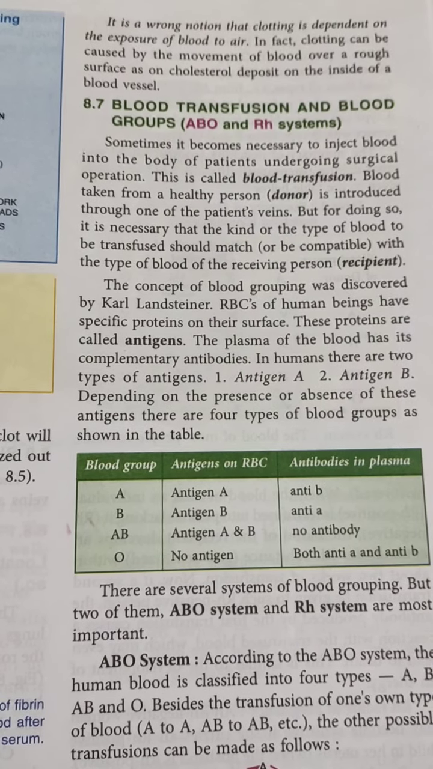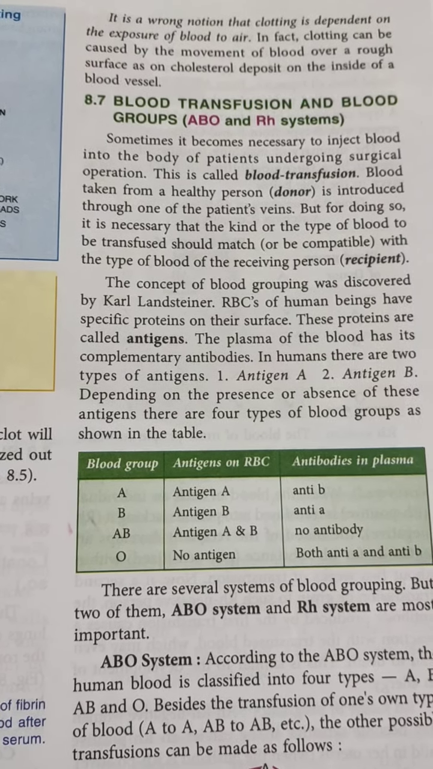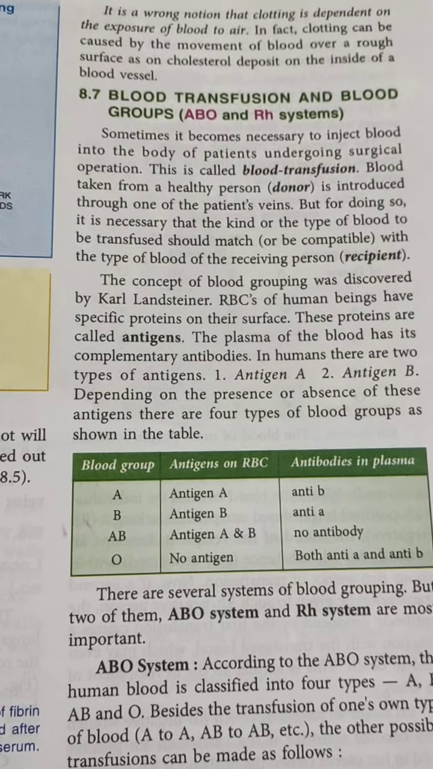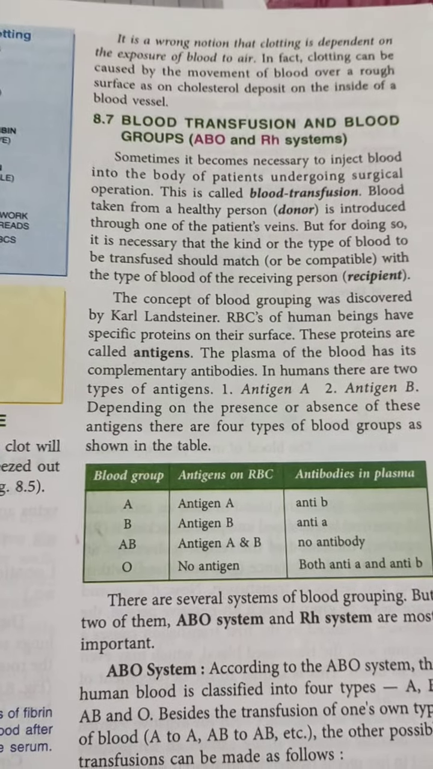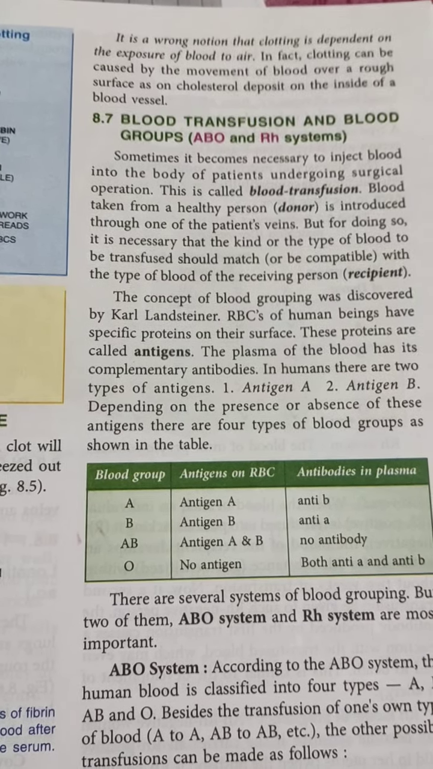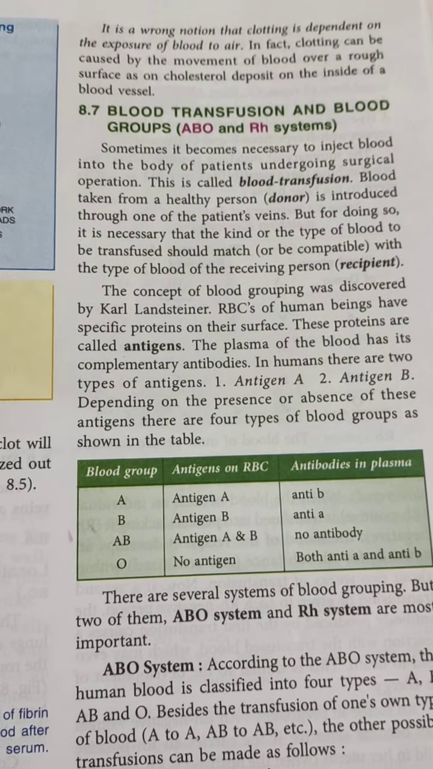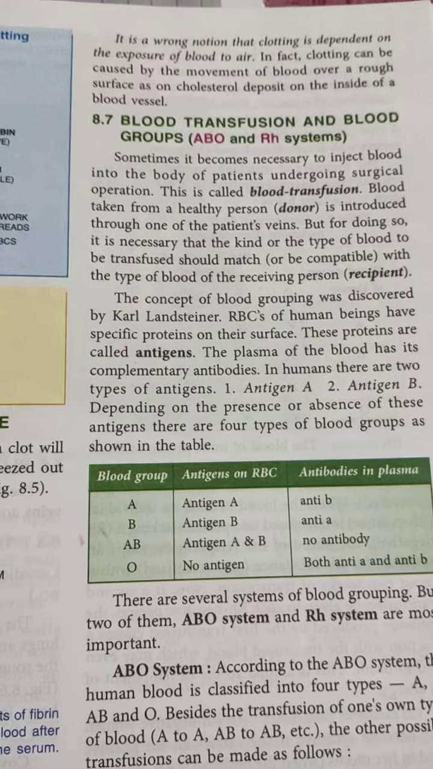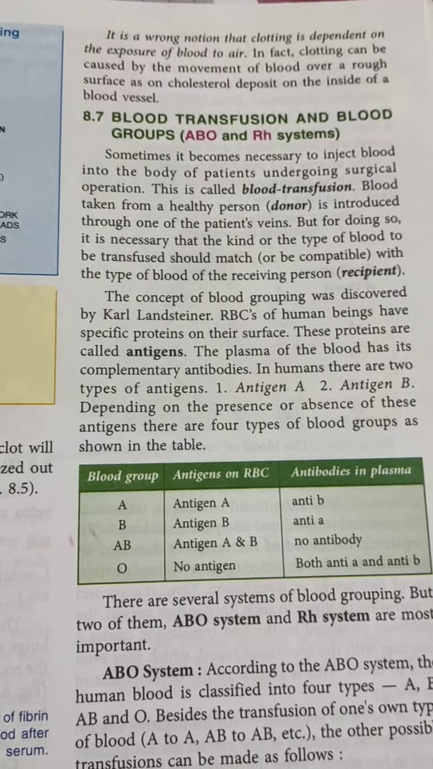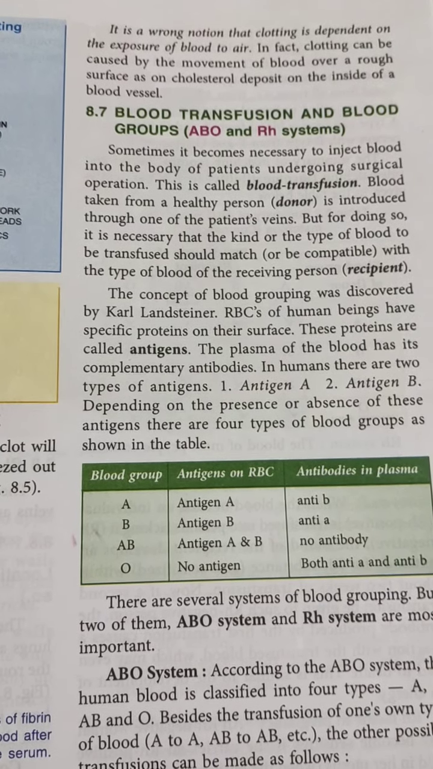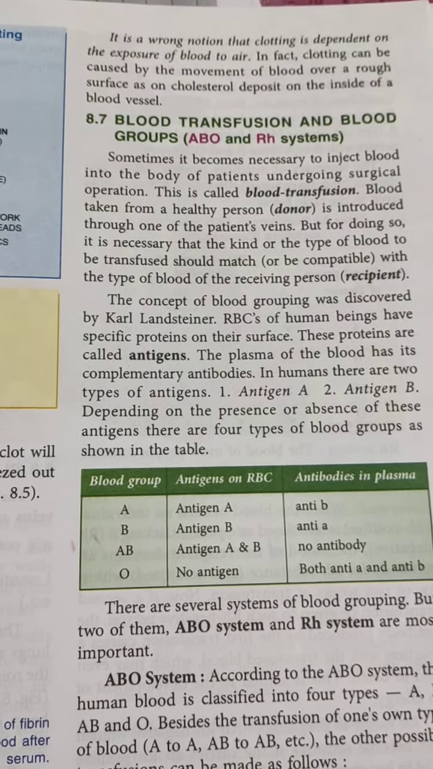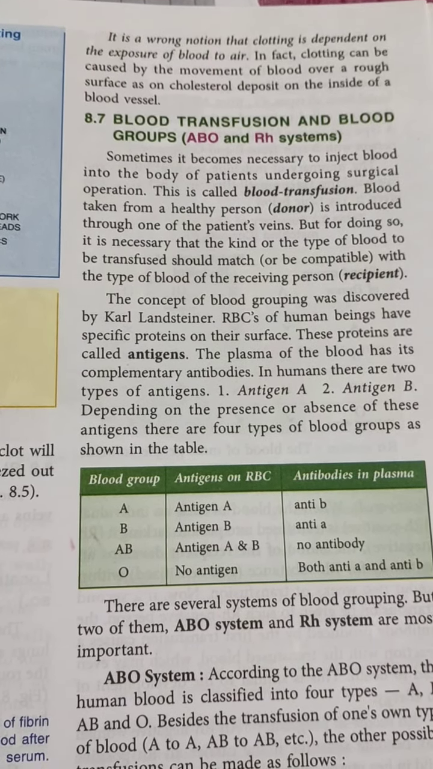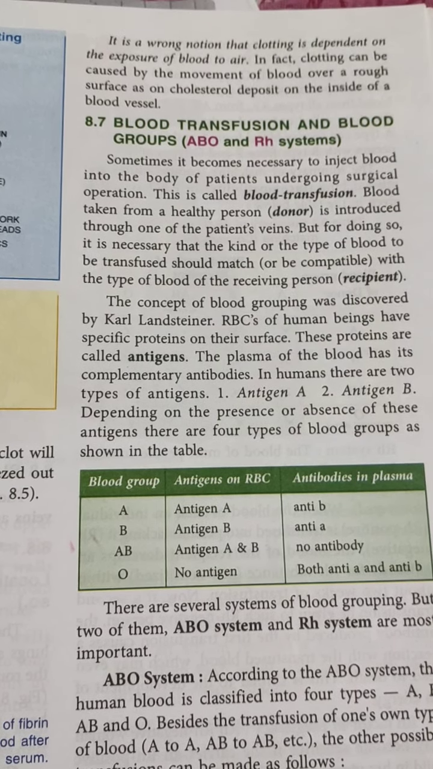RBCs of human beings have specific proteins on their surface. These proteins are called antigens. Now, this is very important because in blood transfusion we are taking the blood from the donor and giving it to the recipient, and before that we are checking the compatibility test and then we are transfusing the blood. But it is very important for us to remember that RBCs of human beings have specific proteins on their surfaces, and those proteins are known as antigens, which is very important in this matter.